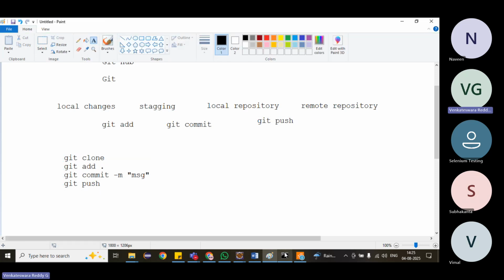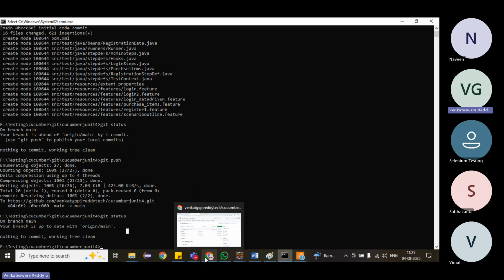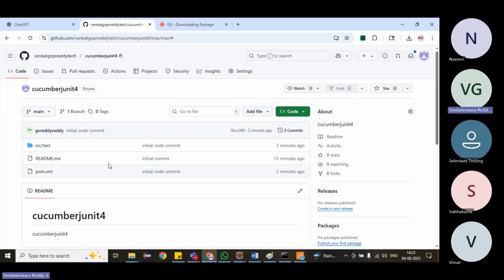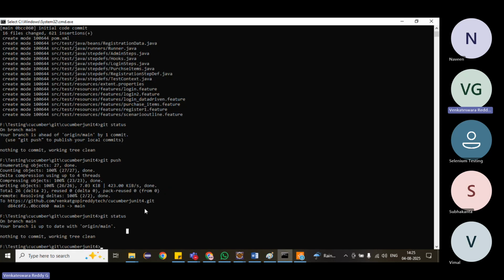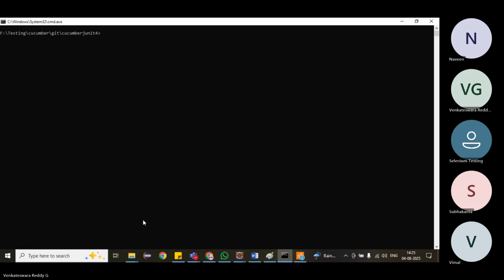Now, right here, multiple people will work in parallel on this repository. Not only you; in real time, multiple people work on the same repository. Whenever, before committing the code, we have to take the latest code. How to take the latest code? Some other people may have committed code before you start your work. Today I started my work. Before starting your work, it is always advised to take the latest code and work on top of it.